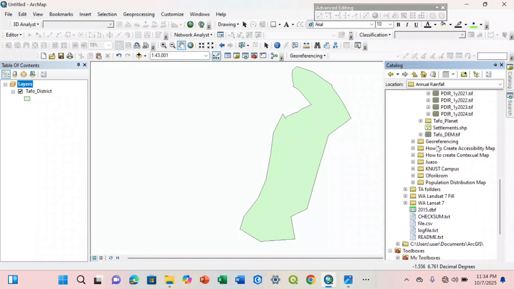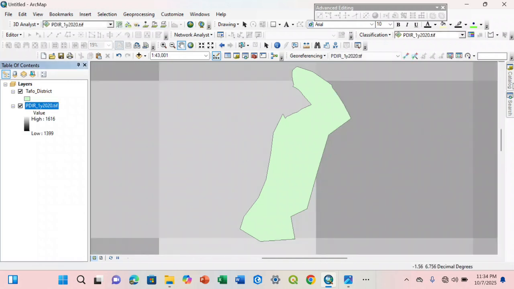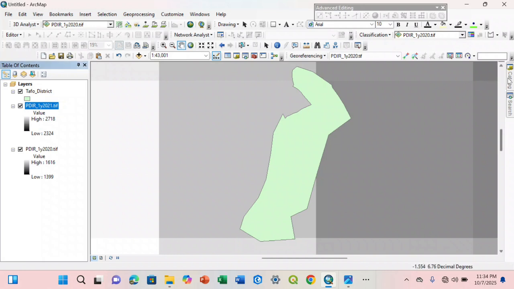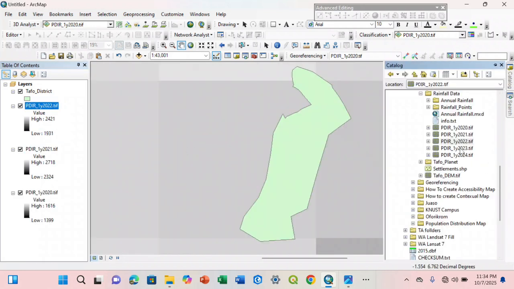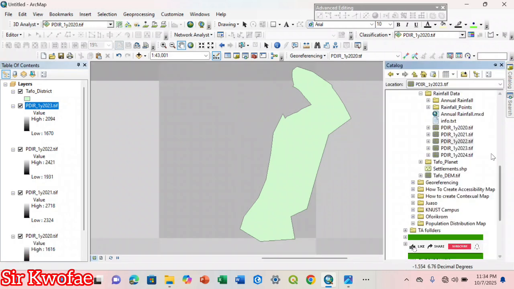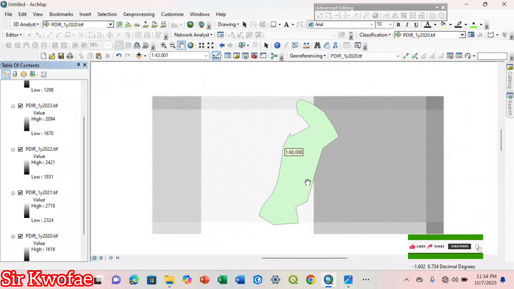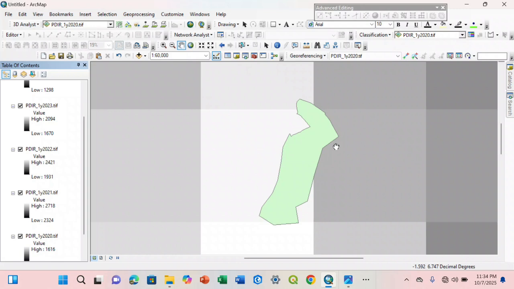So this is the data I'm talking about. Yes, so 2020, I have already defined them. So I'll just drag them: 2021, 2022, 2023, and 2024. Have you seen that? So when you drag them, the district boundary is also here. Do you get it?